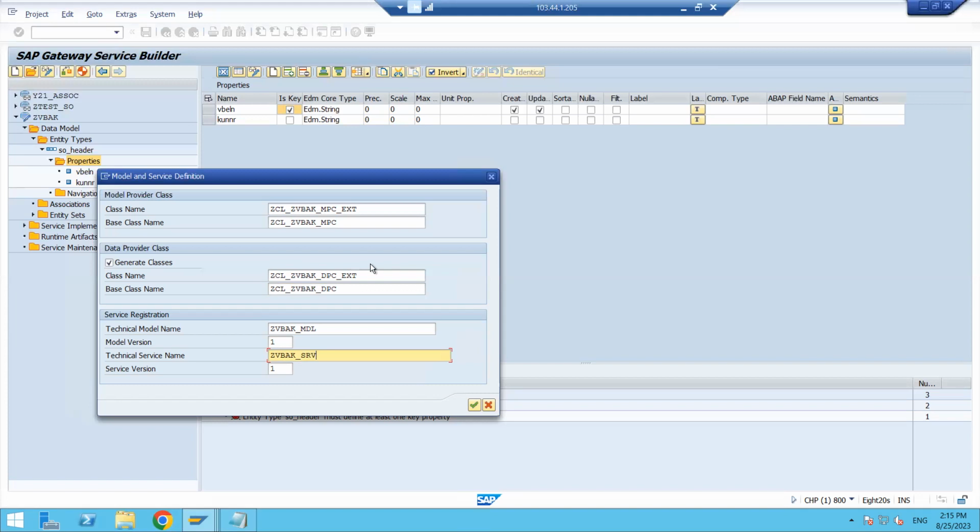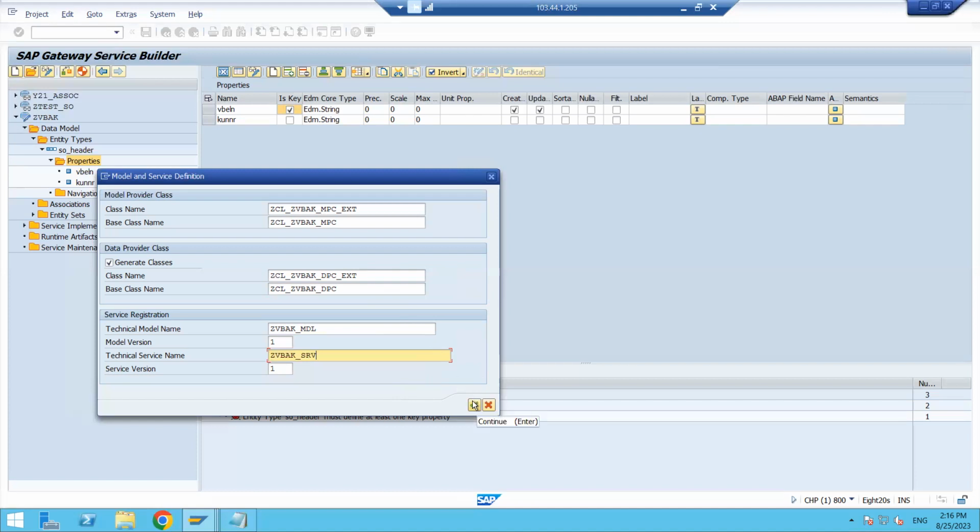By seeing the name only, we can easily understand this is the DPC and DPC extension class, this is the service name, and this is the MPC or MPC extension class. If you change the names, then you will leave the company, and one more developer will come to your place. At that time, he will struggle. So it is better not to change any names here. Whatever the system is generating, you can keep the same names.